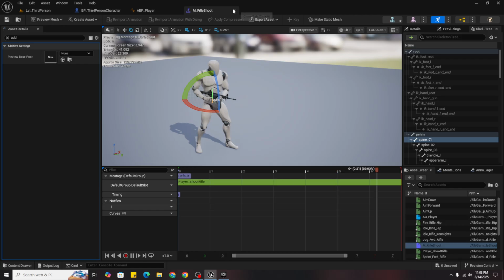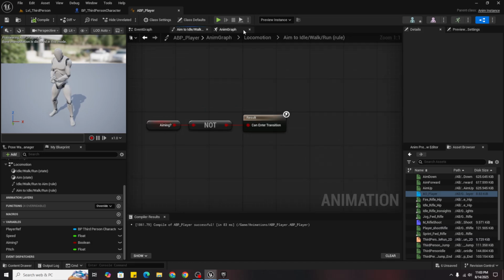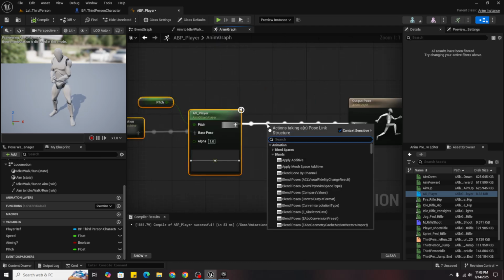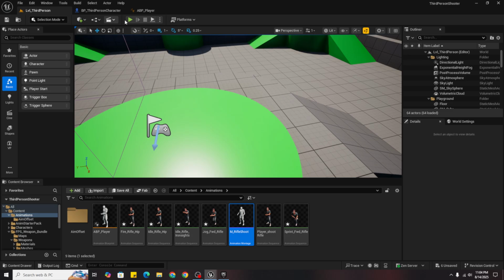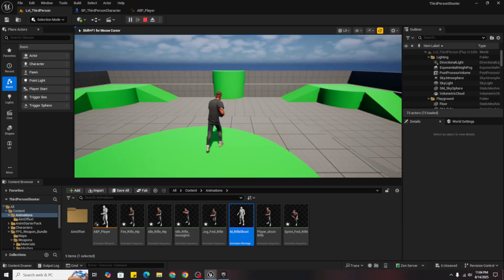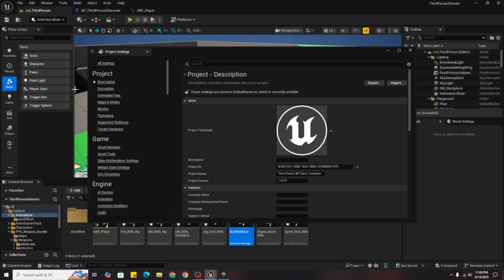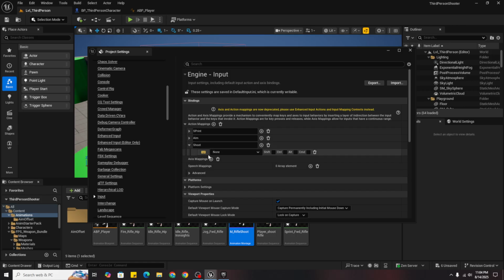So now go to your animation blueprint ABP and go to anim graph, drag it back and add a slot. So now go to edit, project settings again, go to input, again a new action mapping and name it shoot, and in here click this keyboard and left mouse button and it's assigned.